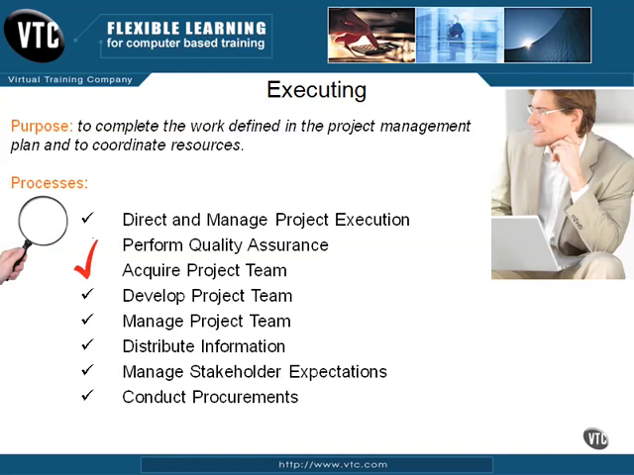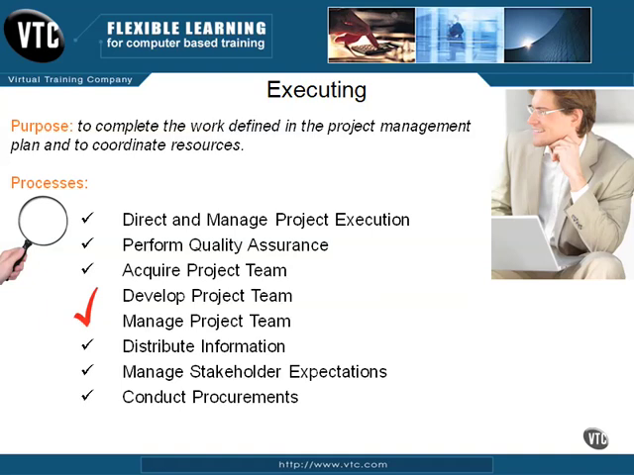The 2 processes that follow are also related to human resources. There are 4 processes that make up the Human Resources section, referred to as a knowledge area, and 3 of them fall within the Executing Process Group. The second process to fall here is the Develop Project Team process. Here, the purpose is to enhance project performance by improving the competencies and the interactions of team members.